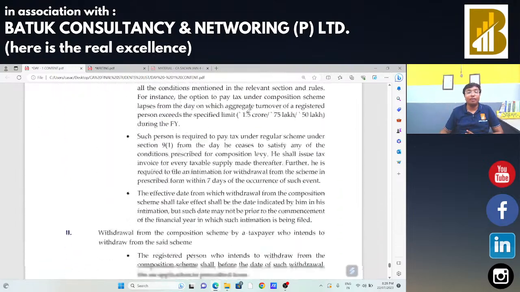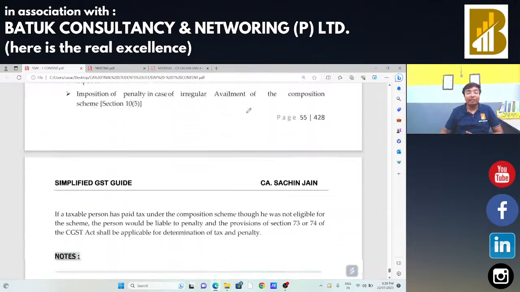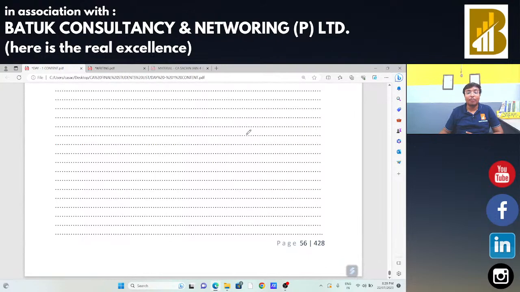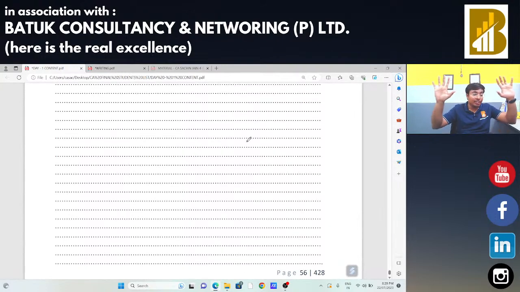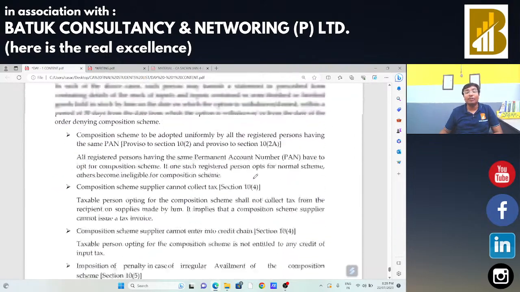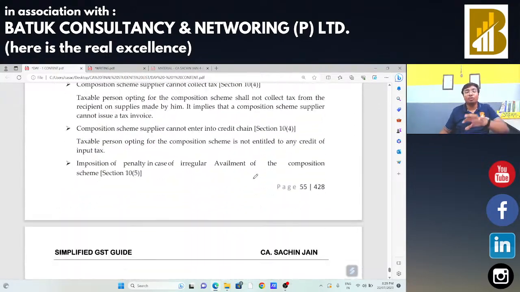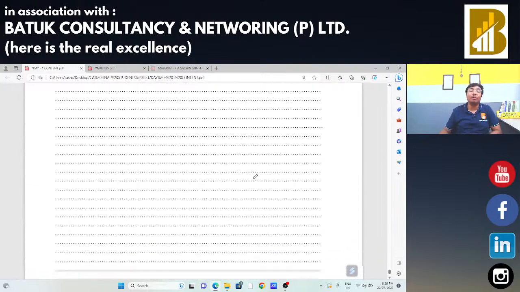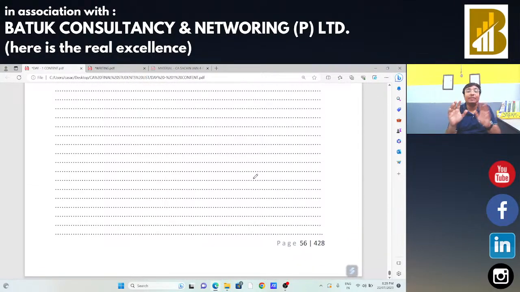That is the concept of your composition scheme. Sir, is each and everything okay for you regarding this composition scheme? Once comment in the chat box. We had covered this scheme completely. Whenever you check the ICI module, and if you buy this particular book, Simplified GST Guide, when you go through this whole concept, you will find that we had covered each and everything with examples and with deliberation. Okay, so composition scheme is okay for you?